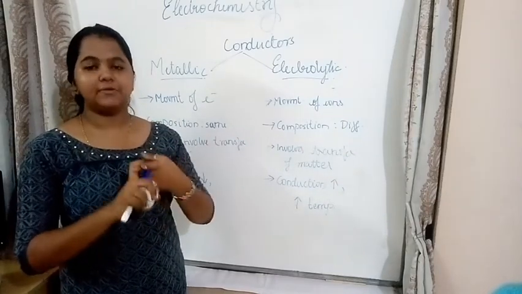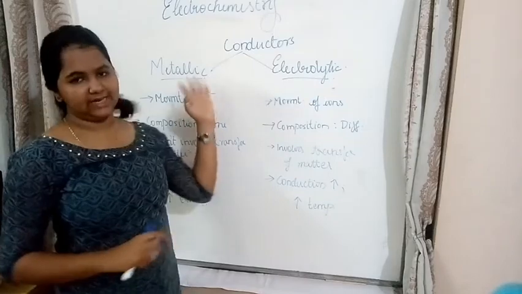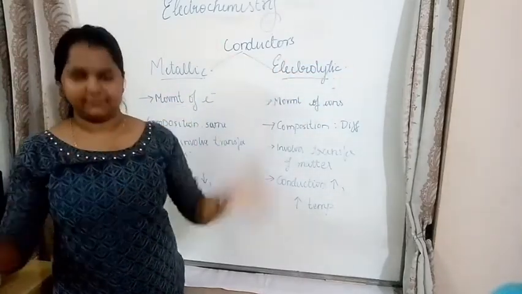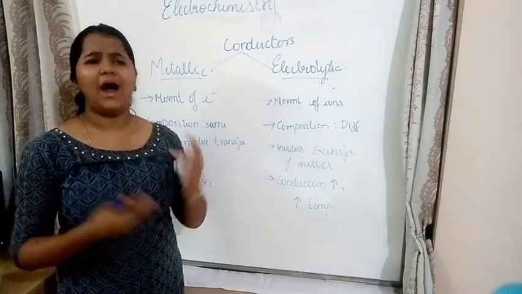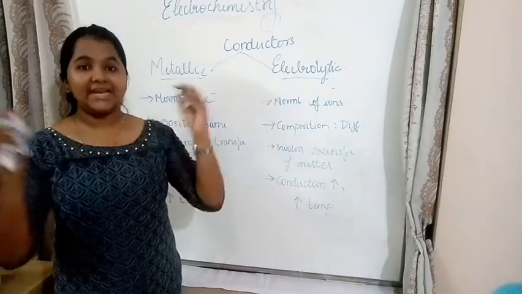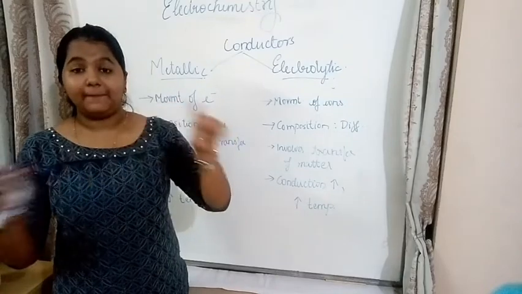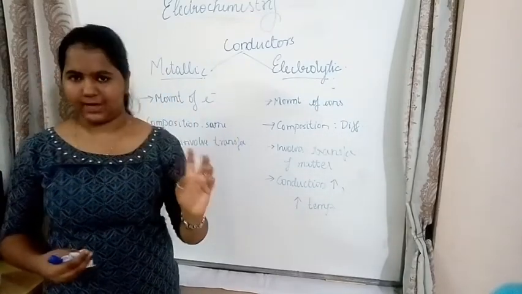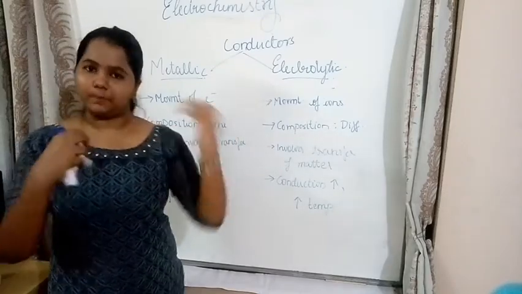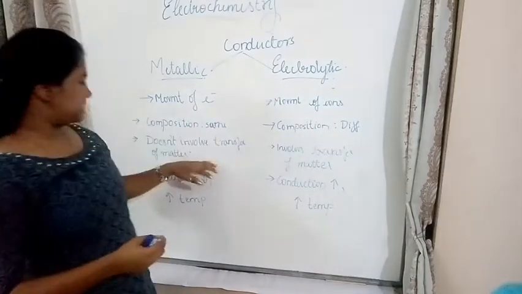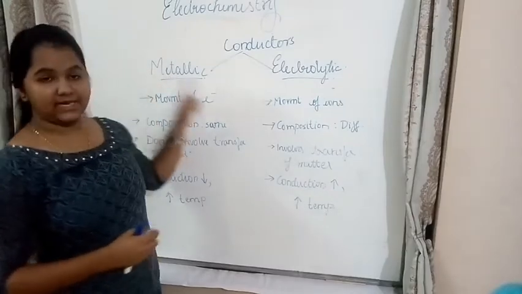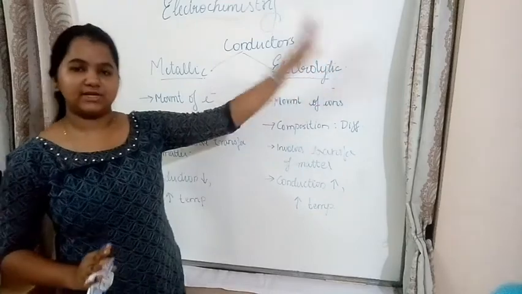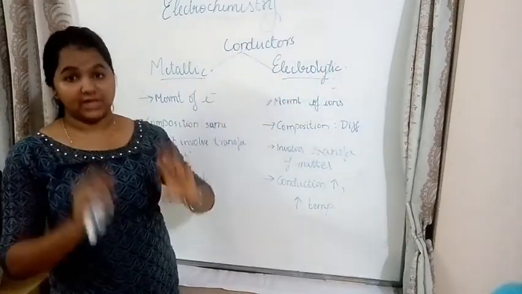The composition remains the same in the case of metallic conductors. In the case of electrolytic conductors, the composition differs. How is the composition different? When electricity is passed through, the electrolyte decomposes to form its own constituent ions. So there is a change in the composition. The next point is that in the case of metallic conductors, there is no transfer of matter, but for electrolytic conductance, there is transfer of matter.